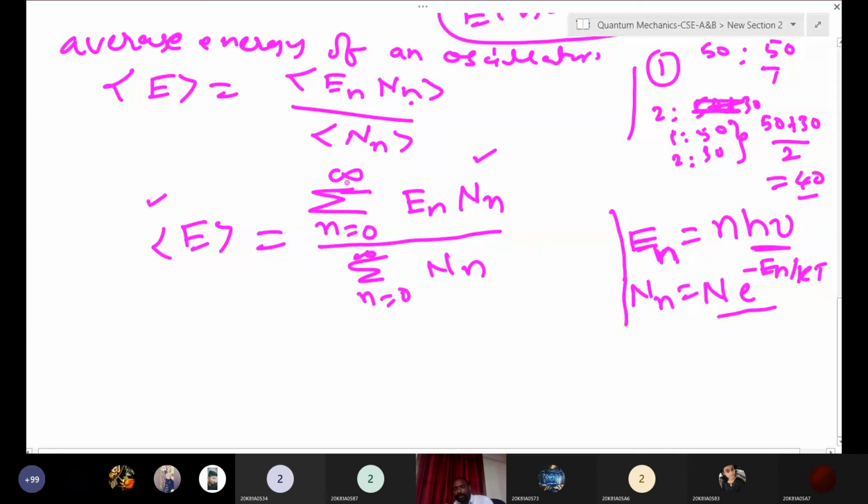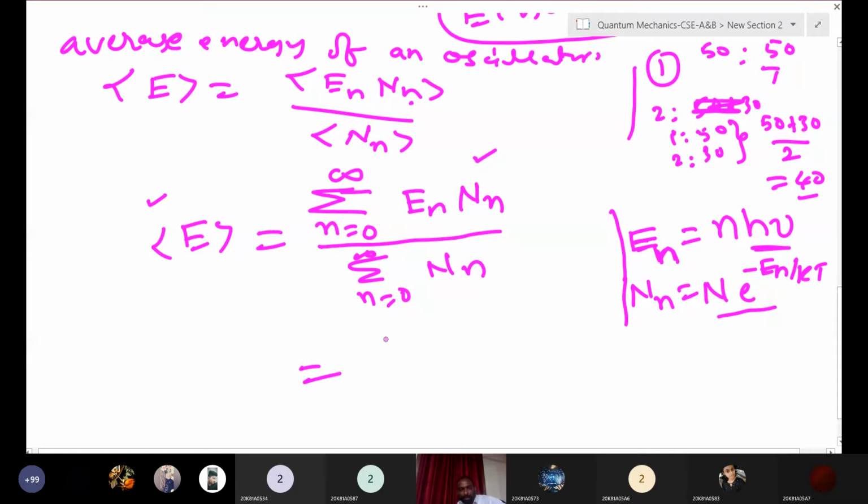You have to add the 60 students' marks and divide by 60, because the number of students is 60. First you sum up and divide by 60, then you get the average. Here also the same thing. We don't know how many atoms are there, that's why we are taking n from 0 to infinity. We are summing up all atoms, all oscillators, the energy of the oscillators.